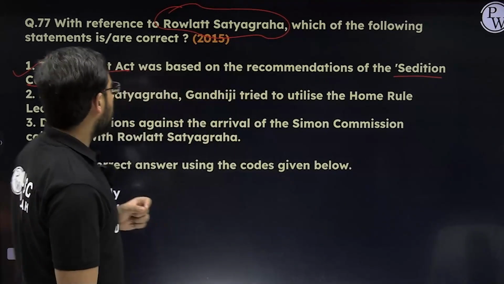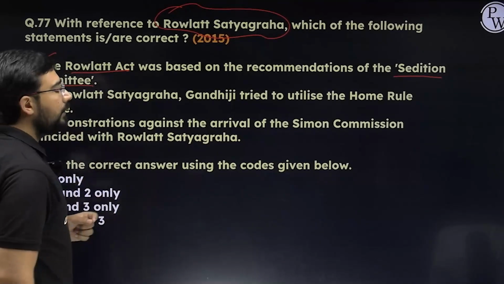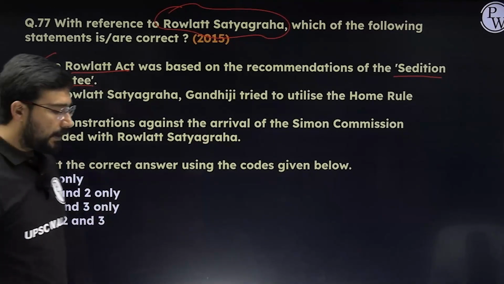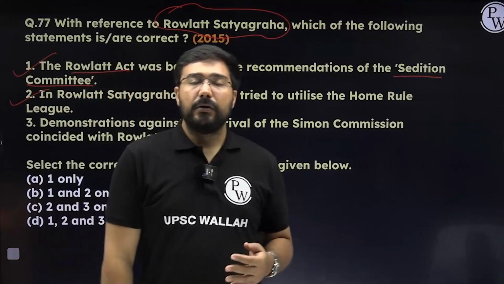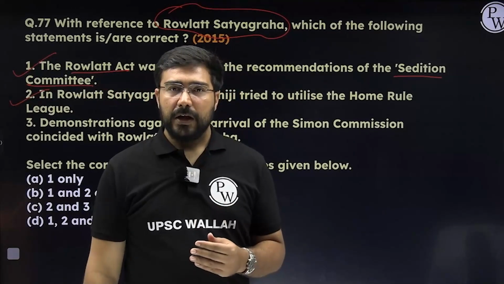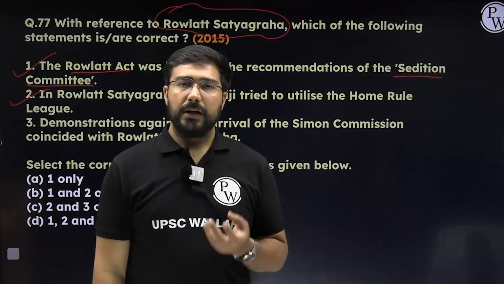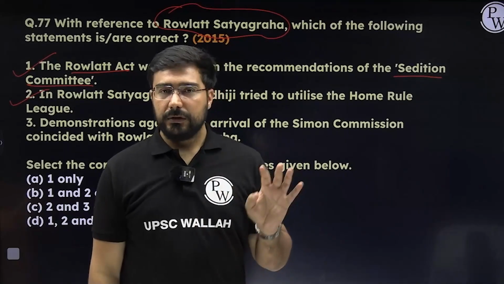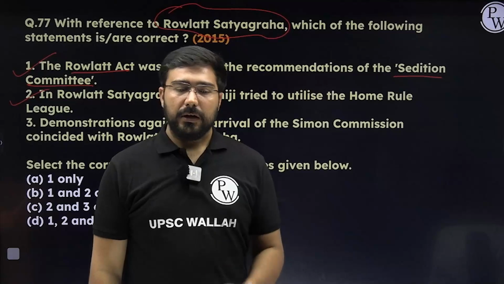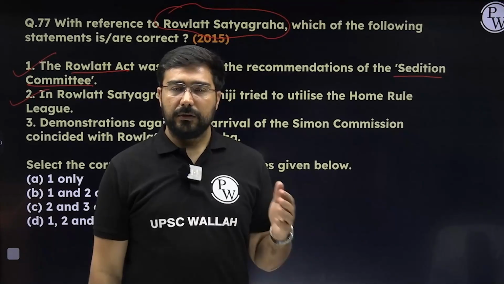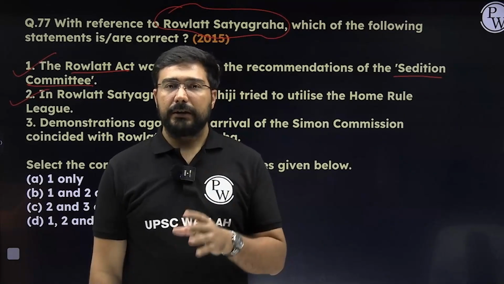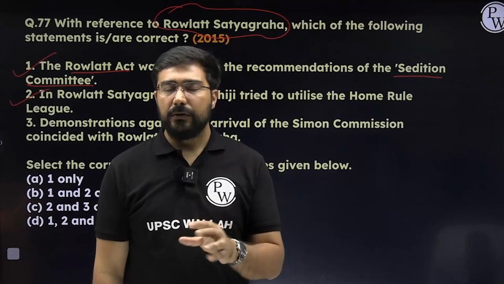The first statement is correct. And second, in this satyagraha, Gandhiji tried to utilize the Home Rule League. Yes, he tried to utilize the Home Rule League in 1919. But as all of you know, after this we have the Jallianwala Bagh massacre, and that's why Gandhiji called off the satyagraha, and later on the Hunter Committee was created by the government of India to look into the excesses which were committed by General Dyer during this time.